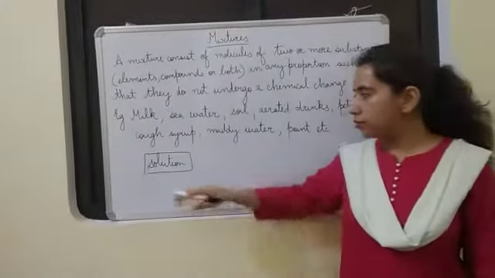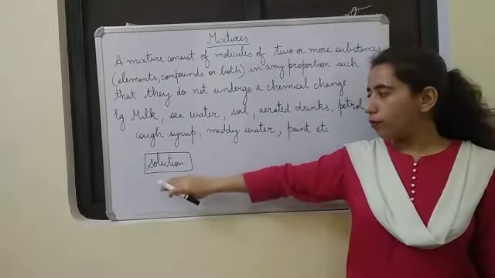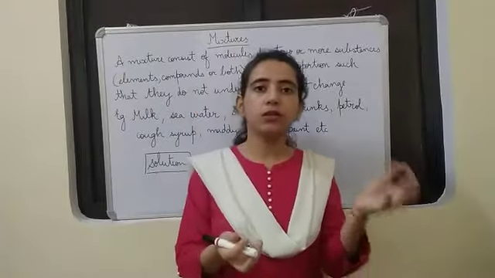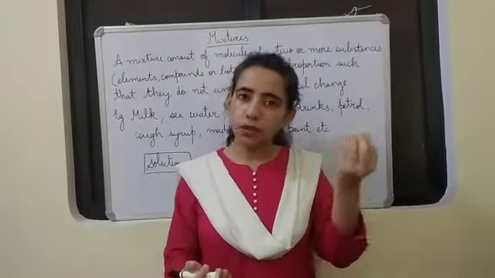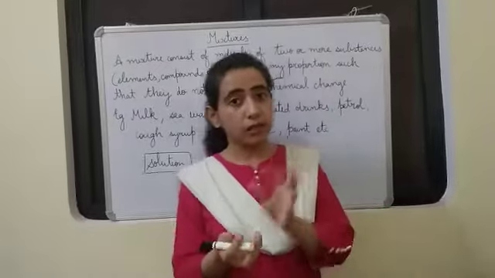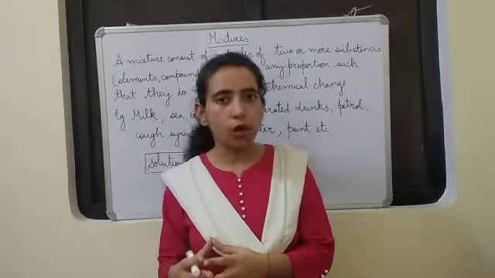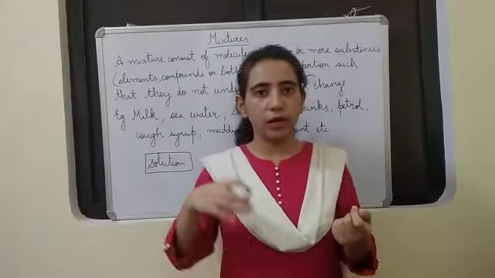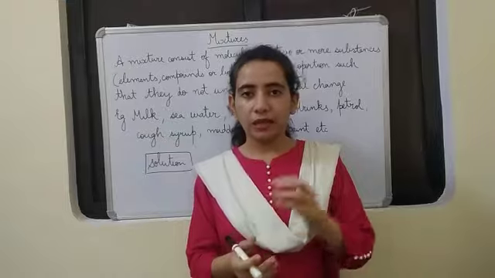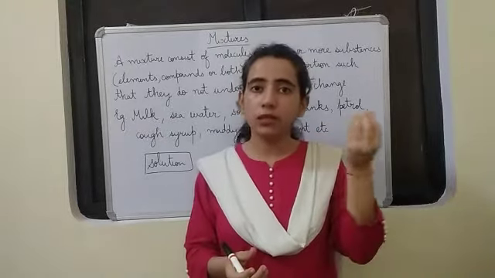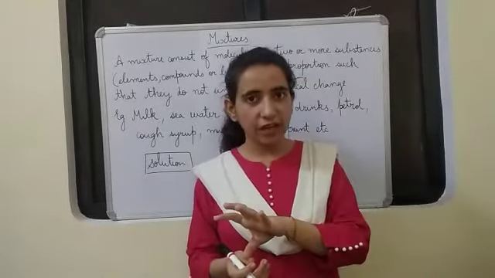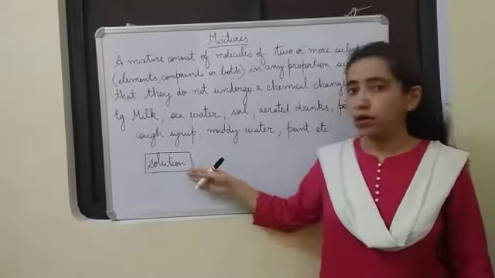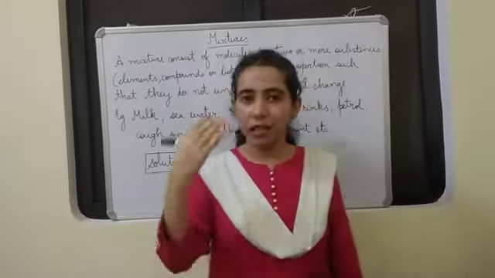Now there is one more term, solution. A mixture can be in the form of solution also. That means, what is a solution? In which a substance is dissolved in the other. The substance which is dissolved is called solute, and the other in which it is dissolved is called the solvent. We can take one example like sugar and water. If you take 1 spoon sugar and 1 glass of water, you dissolve that sugar in that. Then that solid sugar particle is called the solute, and what water we had taken is called the solvent. They mix together to form a solution of sugar and water, but of course that is a mixture.